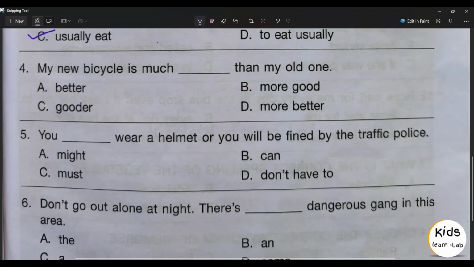Fourth question, my new bicycle is much dash than my old one. Option A better, option B more good, option C gooder, option D more better. Option A better is the right answer.